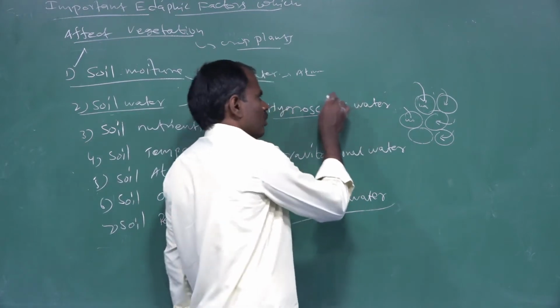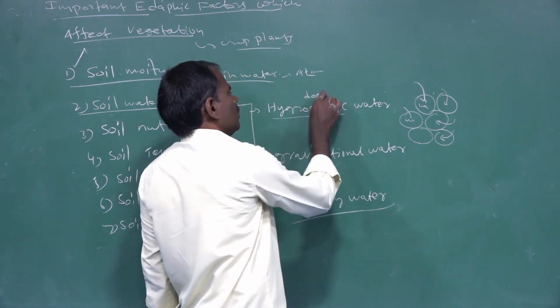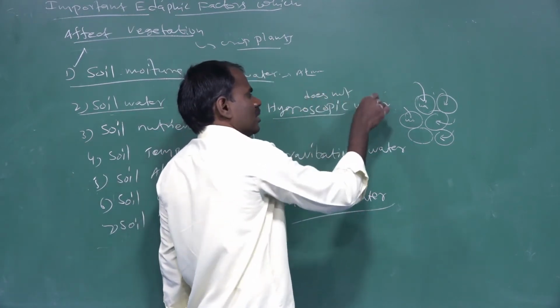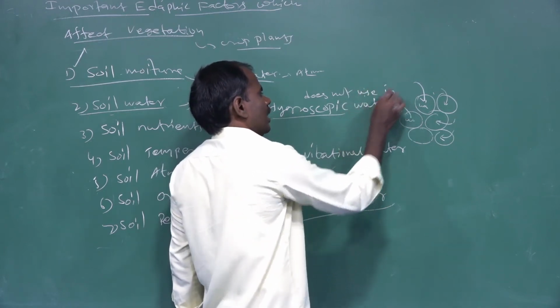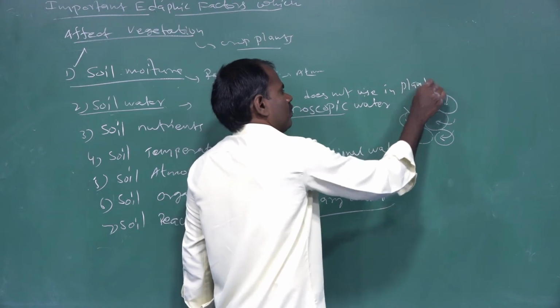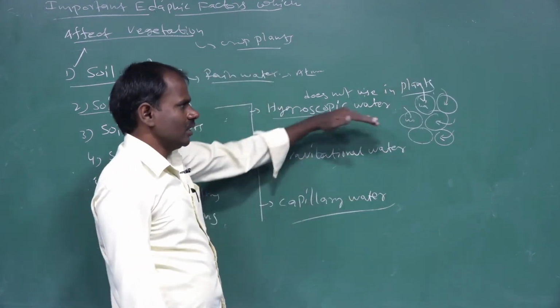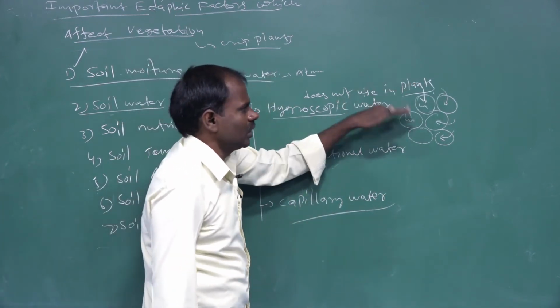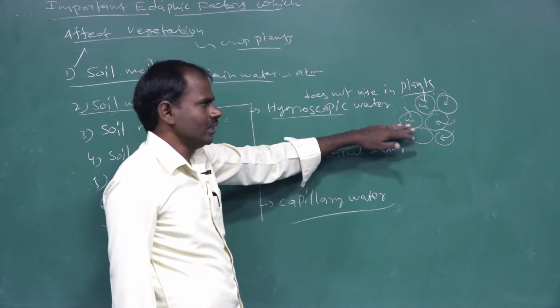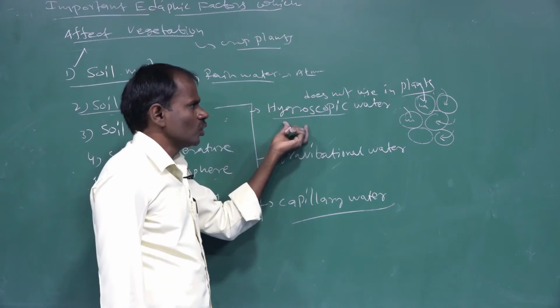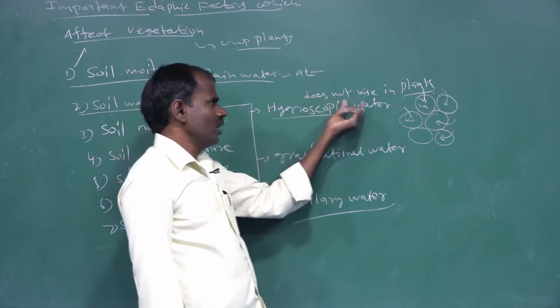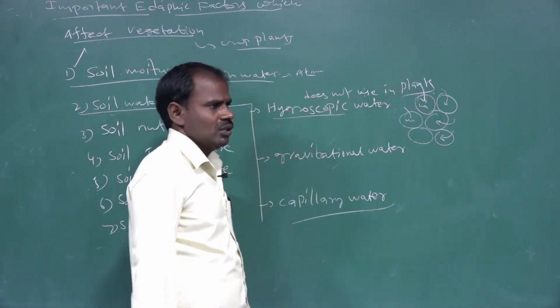Hygroscopic water is not absorbed by crop plants. It is not used by plants. The soil particles hold this water tightly. This type of water is also called hygroscopic water, and it is not used by plants.